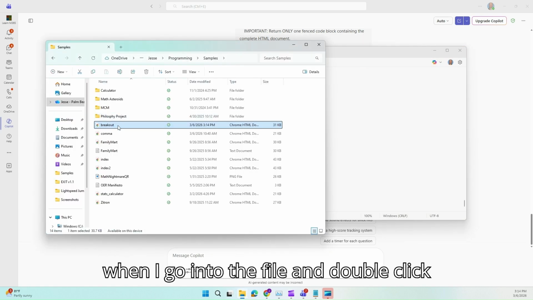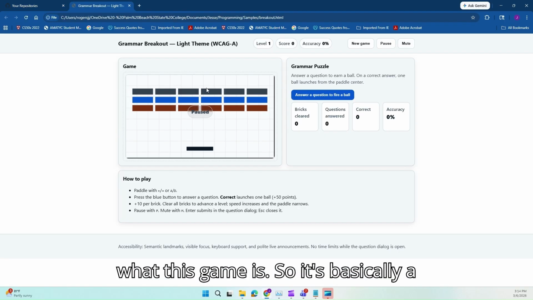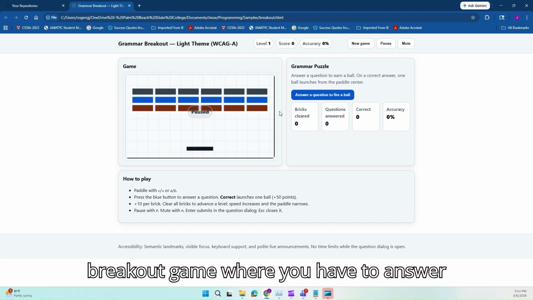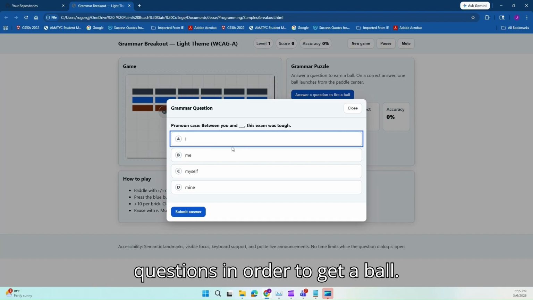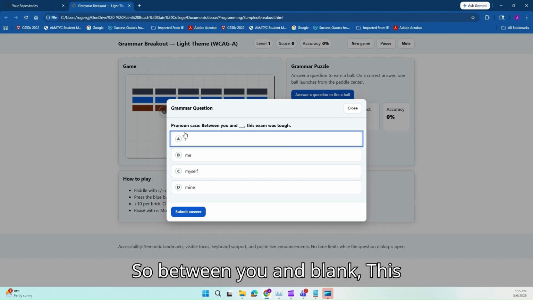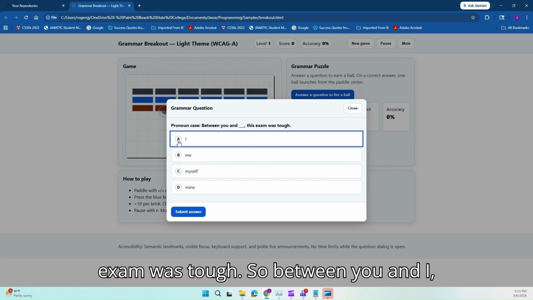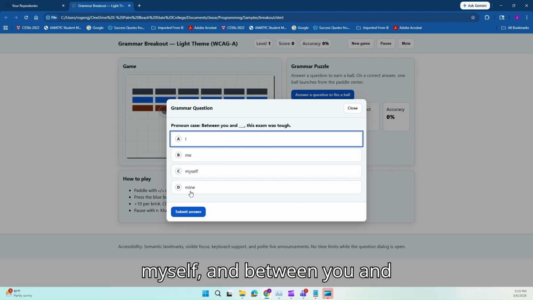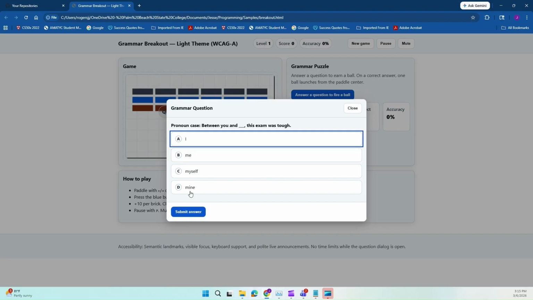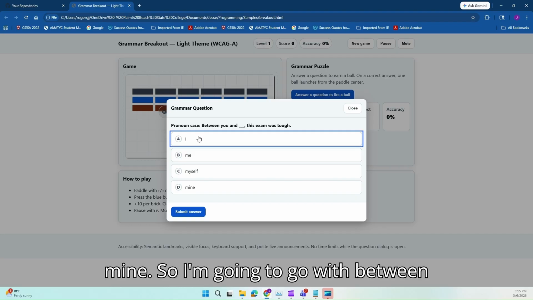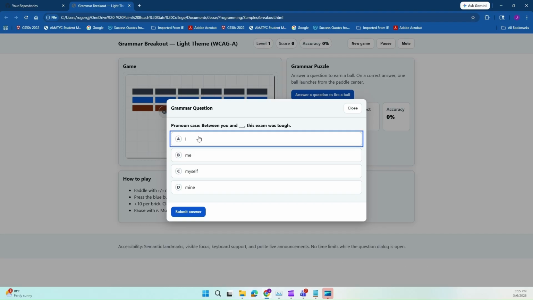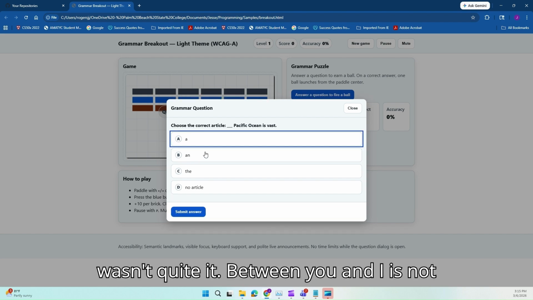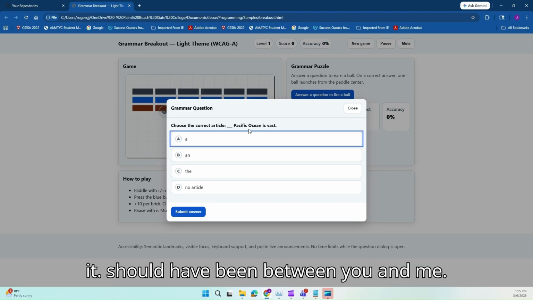And when I go into the file and double click on breakout, I'm going to see what this game is. So it's basically a breakout game where you have to answer questions in order to get a ball. So between you and blank, this exam was tough. So between you and I, between you and me, between you and myself, and between you and mine. So I'm going to go with between you and I think. Let's see. No, that wasn't quite it. Between you and I is not it. It should have been between you and me.